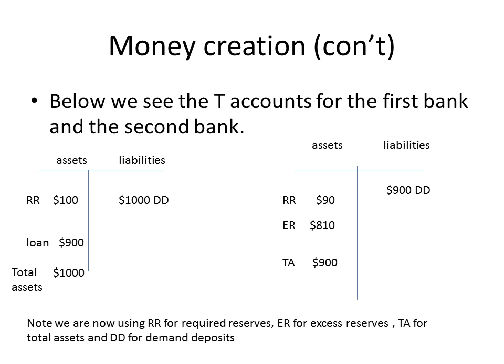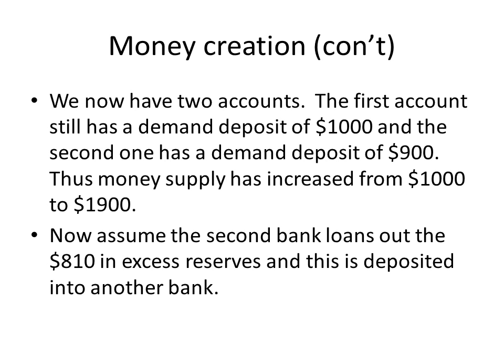That increases that second bank's liabilities by the $900 demand deposit. Now the required reserves are $90, 10% of that, and the excess reserves are $810. This gives us total assets or total reserves of $900. Note we're using RR for required reserves, ER for excess reserves, TA for total assets, and DD for demand deposits.